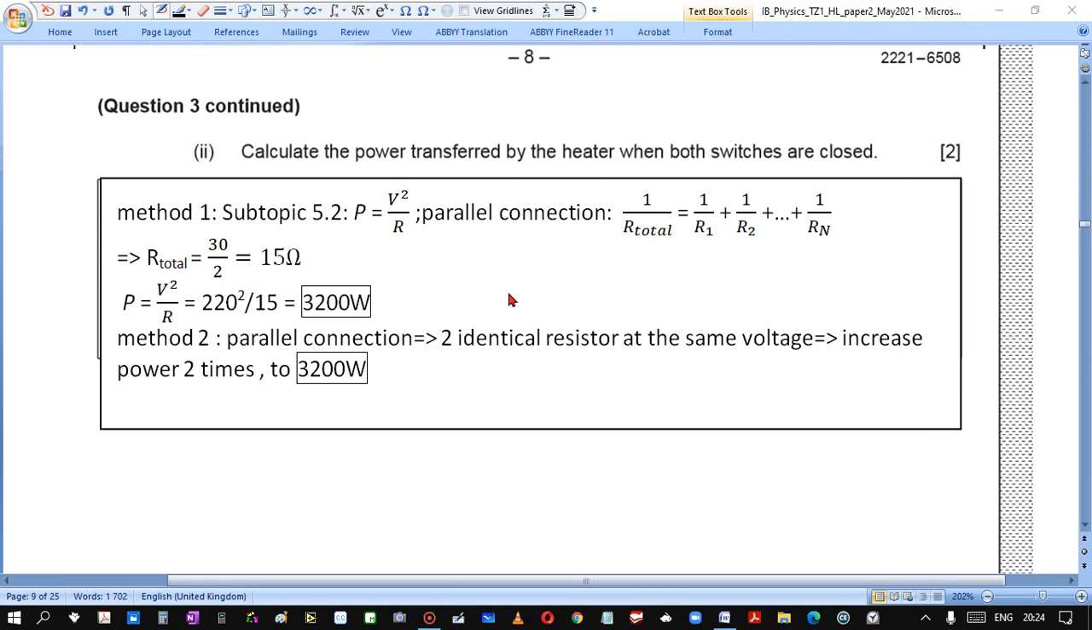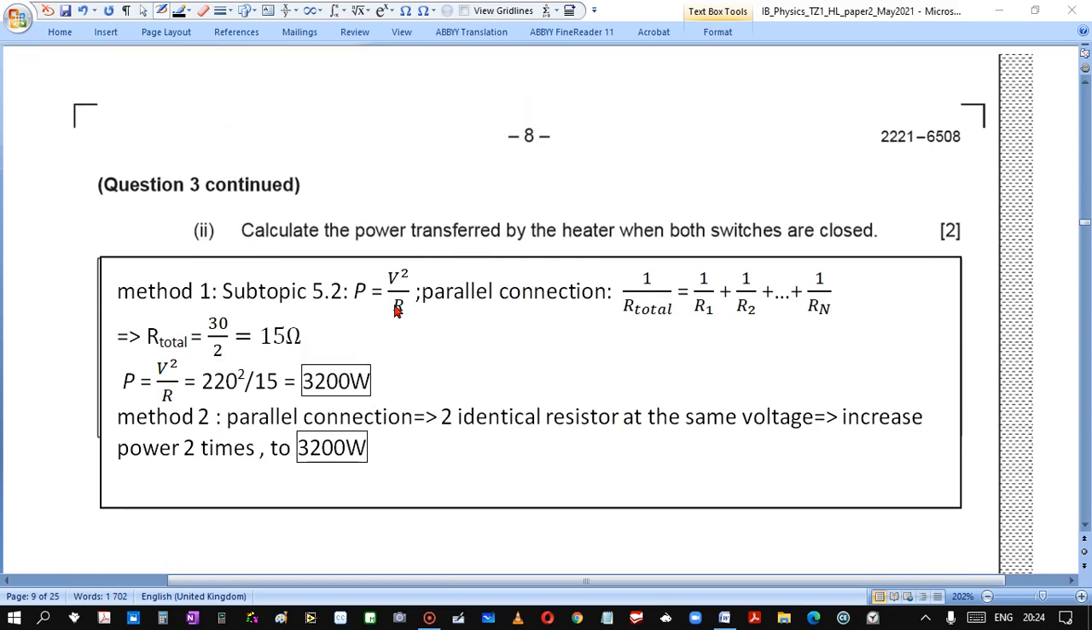Calculate the power transferred by the heater when both switches are closed. So method 1, we find total resistance. It will be 2 times less, and we get 2 times more power. Method 2, parallel connection, identical resistors are the same, so power increases 2 times.